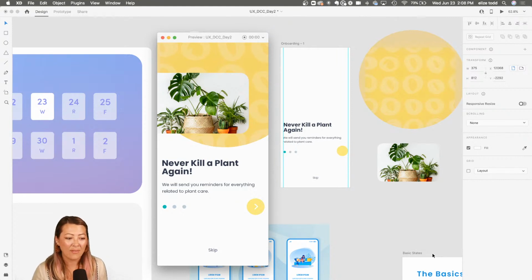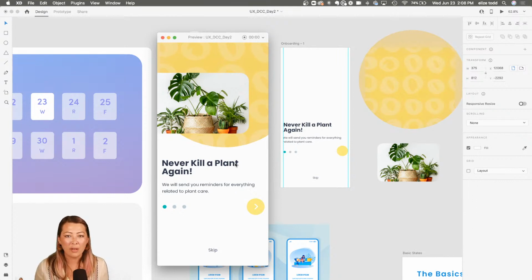So we have Toki saying, yeah, info about what the app is about and the value proposition. Great. Yeah, exactly. And you can also talk about, like Alma says, how to use the app too. That could be part of the onboarding experience. Maybe not as in depth within the sign up screen, but certainly when you get into the app, onboarding can be that whole experience of really holding the user's hand and showing them how to use the app. So that's great. And so let me show you mine here.